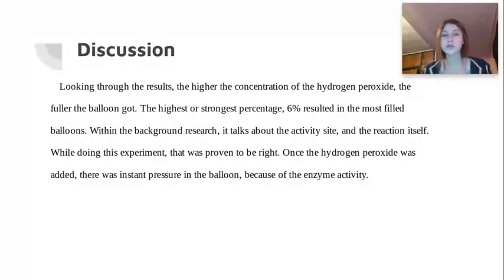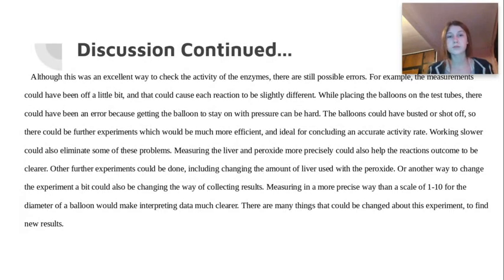Discussion. Looking through the results, the higher the concentration of the hydrogen peroxide, the fuller the balloon got. The highest or strongest percentage, 6%, resulted in the most filled balloons. Within the background research, it talks about the activity site and the reaction itself. While doing this experiment, that was proven to be right. Once the hydrogen peroxide was added, there was instant pressure in the balloon because of the enzyme activity. Discussion continued. You can also find this in my paper.